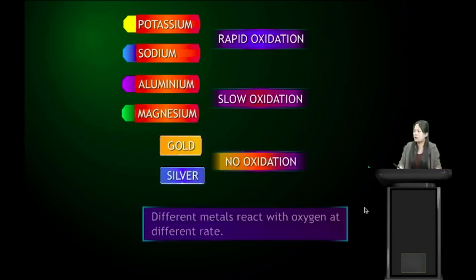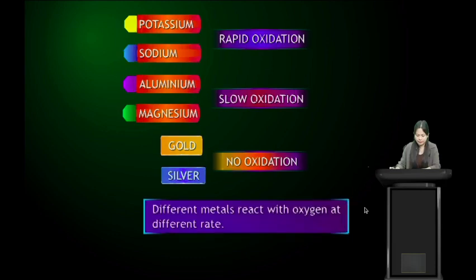So different metals react with oxygen at different rates. Here we see that sodium and potassium react with oxygen very fast, rapidly. But gold and silver do not react with oxygen at all. Magnesium and aluminium react with oxygen slowly. So different metals react with oxygen at different rates.